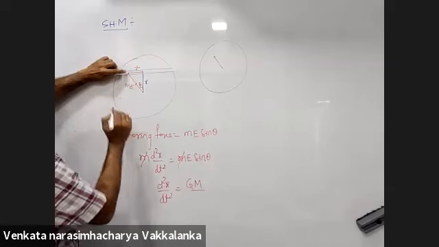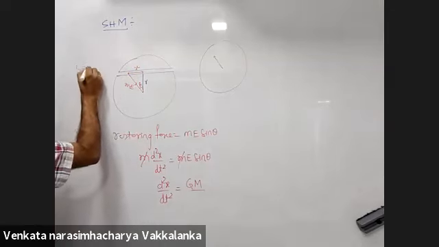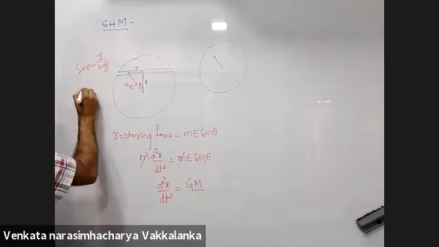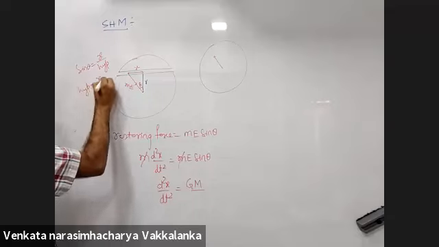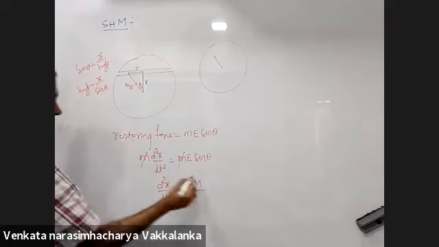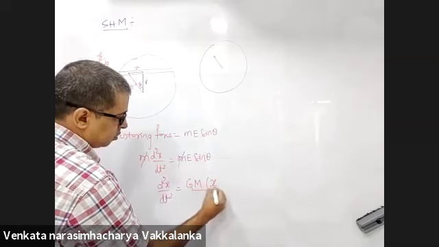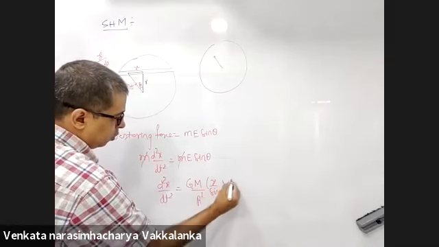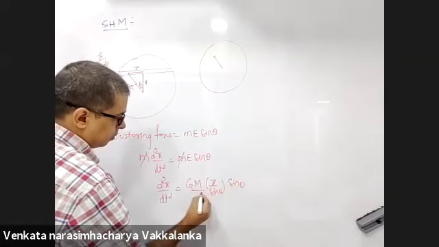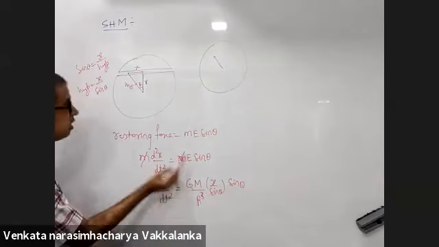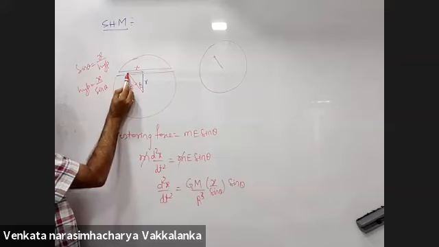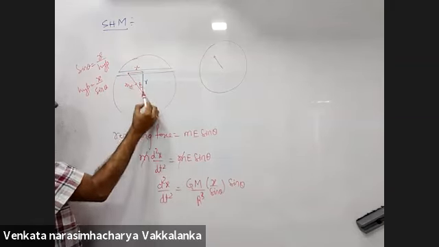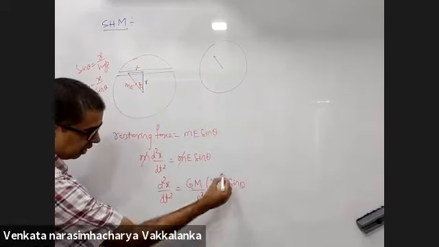Sin theta is x by hypotenuse, so the hypotenuse will be x by sin theta. So technically this will be x by sin theta divided by R cube. E is the field here. That field will be G capital M, this hypotenuse, divided by R cube.